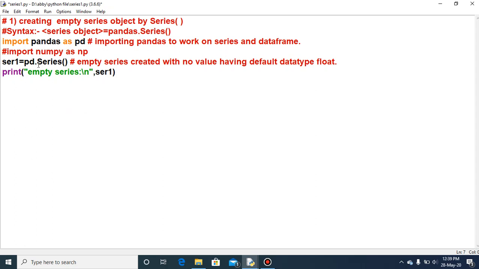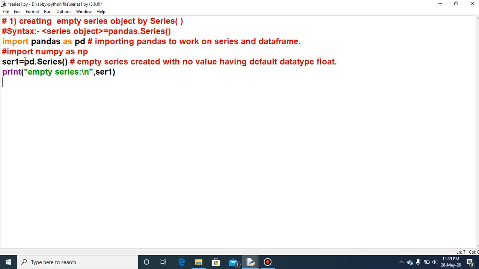Then after that, dot Series. Series is the name of the function for creating the series. And what type of series are we creating? Does the series contain any value? No, the series doesn't contain any value because the parameter is not specified, the parameter is not provided here.